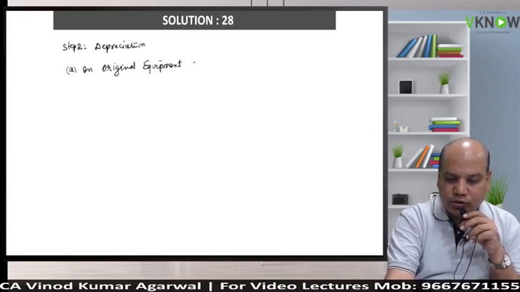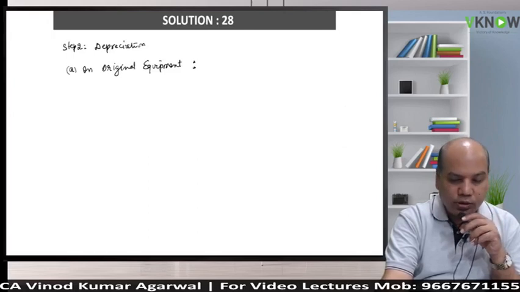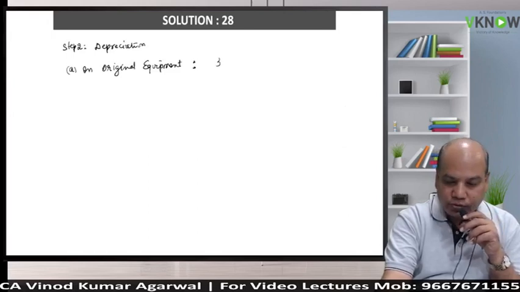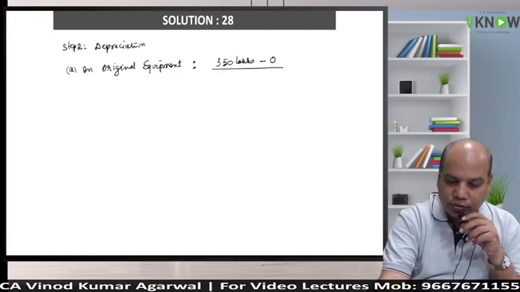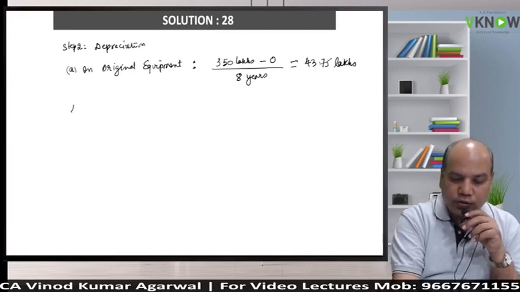So on original equipment, depreciation will be, what is the cost? 3.5 crore. So we will say 350 lakhs minus 0 salvage value and divide by 8 years. That gives 43.75 lakhs. We'll solve the question in lakhs, okay?